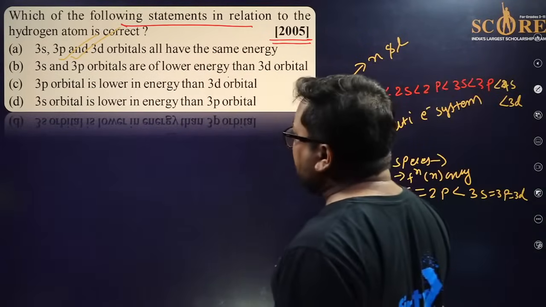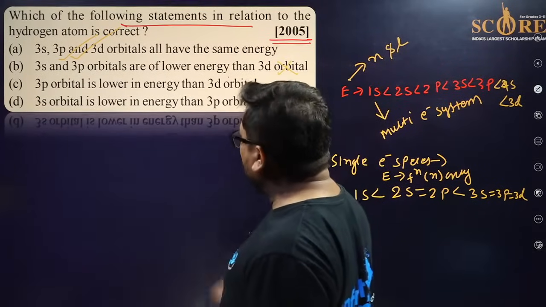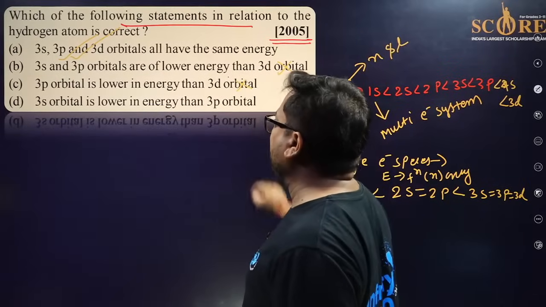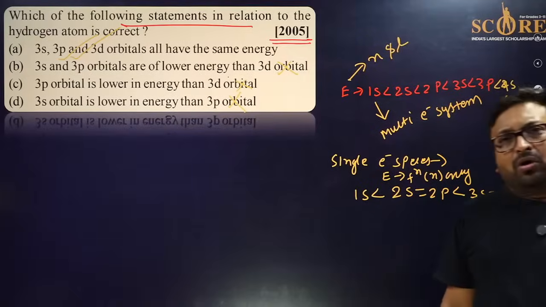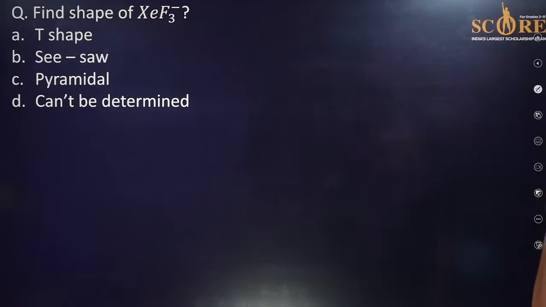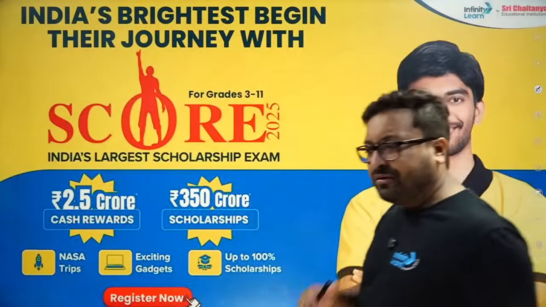Okay, 3s and 3p orbitals are lower than this is totally wrong. Okay, 3p orbital is wrong, 3s orbital is lower than this is wrong. So only A should be the right answer. I hope we have covered a lot of questions, okay everyone. So this is more than enough.